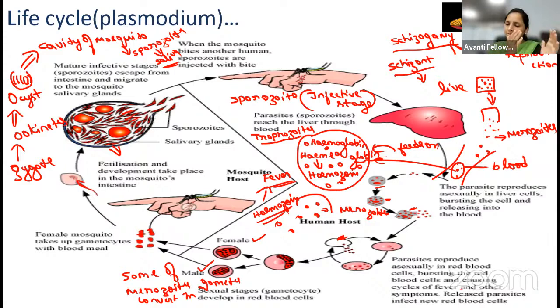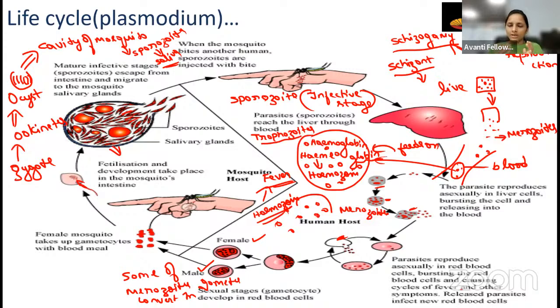So now what will happen? The stage in the blood or the red blood cell is the merozoite, right? Some of the merozoites are converted into the gamete. One is a male gamete and another one is a female gamete. This gamete is going to move to the superficial vessels of the skin. It is moving through that. So whenever another mosquito, which is not an infected mosquito, bites, it takes the blood along with this gamete.